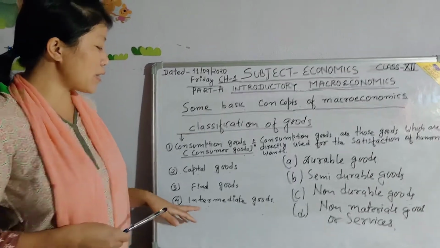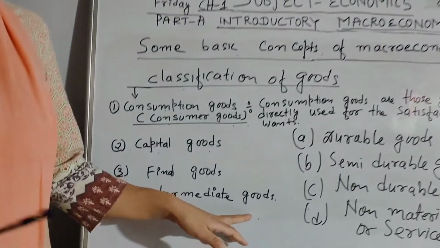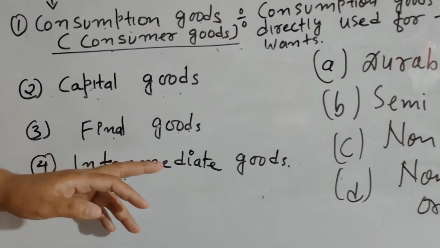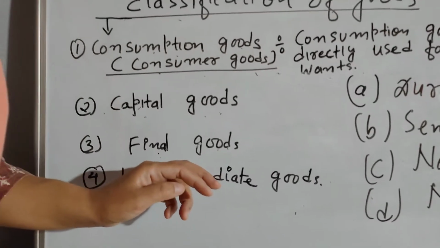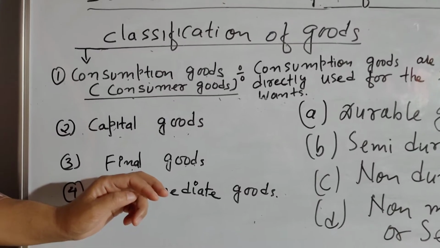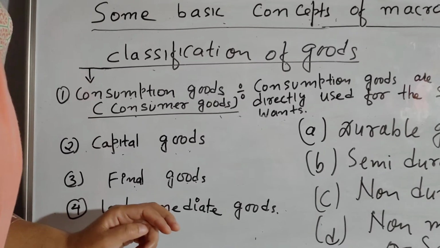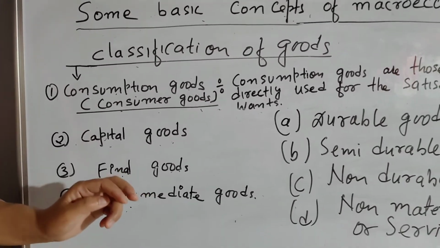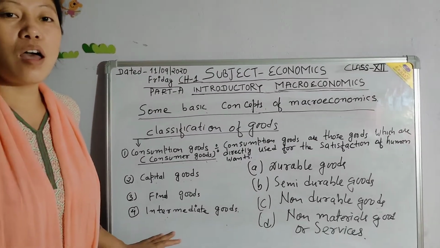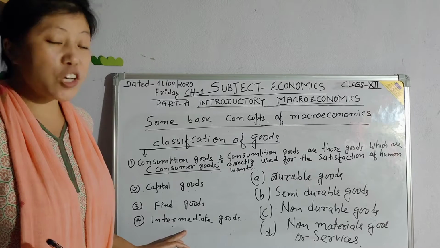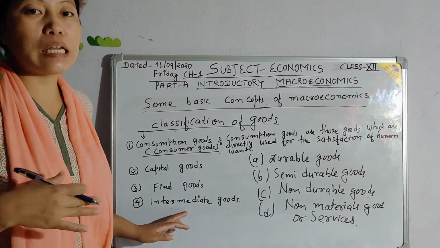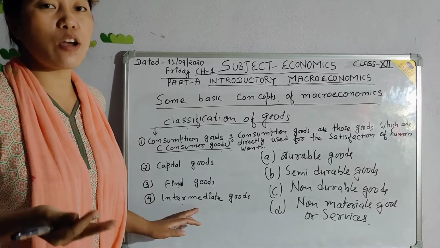And the last one is intermediate goods. Intermediate goods are those goods which are purchased by one firm from another firm as raw materials or as goods for resale. For example, in the production of bread we need sugar, yeast, flour.